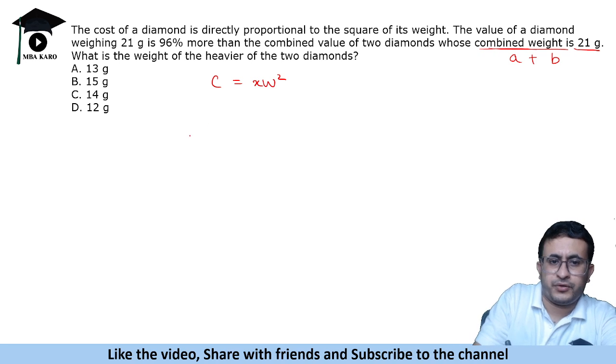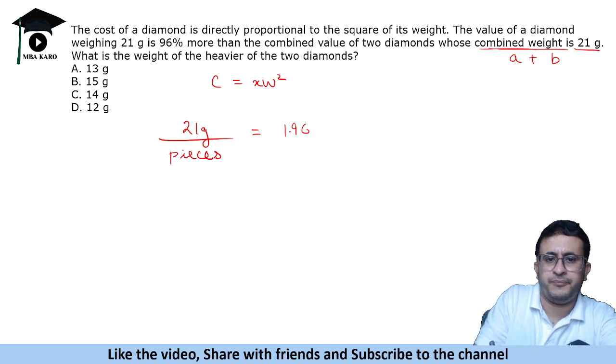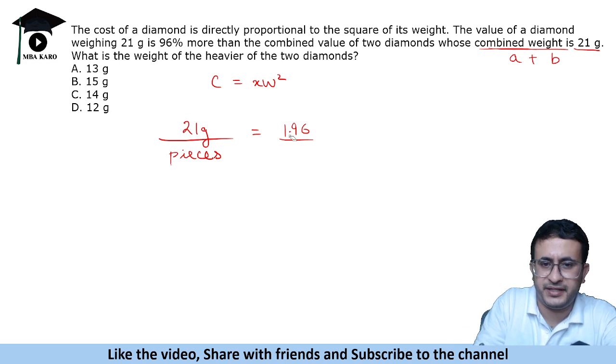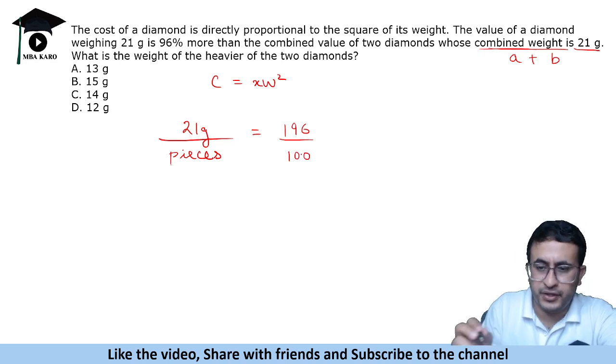Okay, now if you find the cost, so this cost of 21 gram upon pieces, the cost is 196 or 1.96, right? 196% more, you can check it, 196 by 100, that's how you can write it.